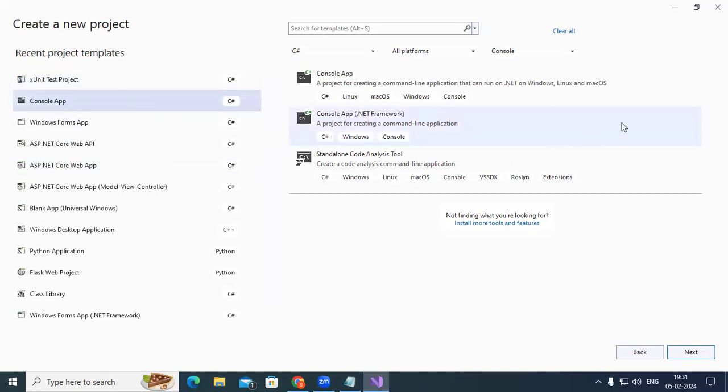I want to develop a console application which can run on Linux, Mac OS, and Windows. On all the platforms, they should be running for us. Or else you can go with the Console App .NET Framework only. That means it works only with the Windows operating system. So this is .NET Core based, and this is classic .NET Framework based. This can run only on the Windows operating system if I choose the second option.